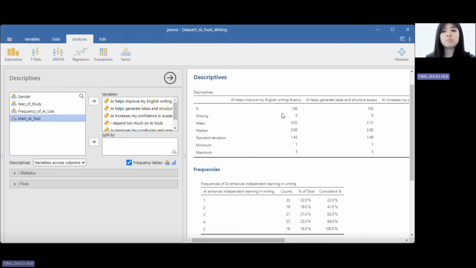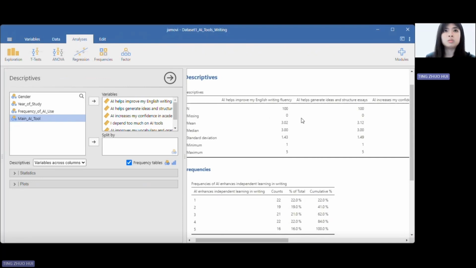So now let's look at the mean here, which is 3.02. It means that on average, students gave a score around 3, which shows that they are neutral or only slightly agree that AI helps improve their fluency. And the median here is 3. The middle response is 3, so half the students score below 3 and half above.